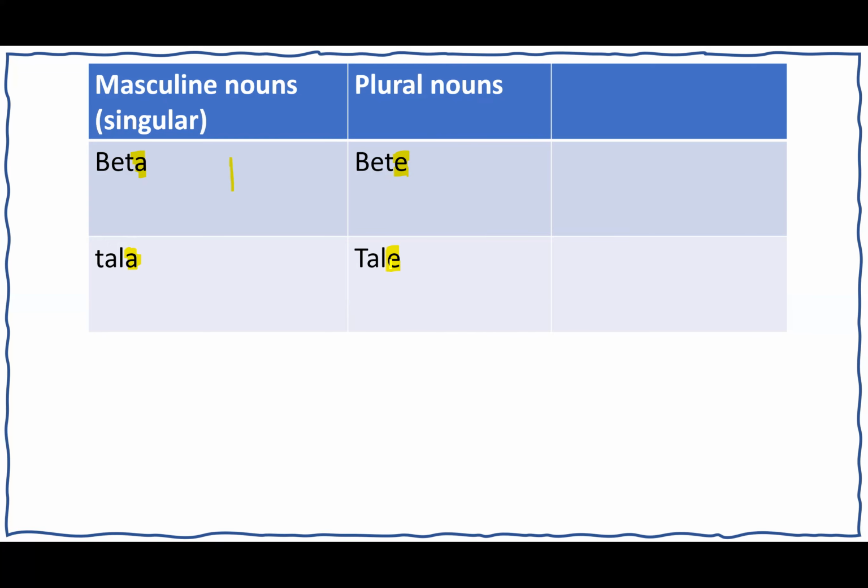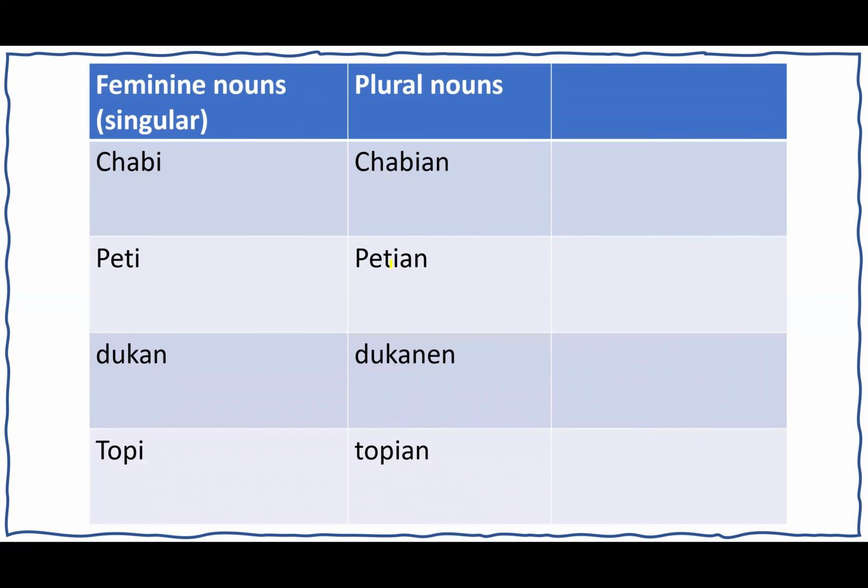Let's do some more examples. We have chabi. So chabi, it's a feminine noun, ends in I. So if it ends in I, we add an at the end. So chabi is one key. Chabiyan, it's more than one key. Peti ends in I. We add an at the end. Petiyan. So peti is like a box. Peti is one box. Petiyan is more than one box.